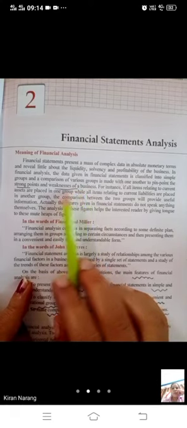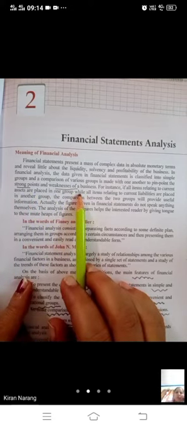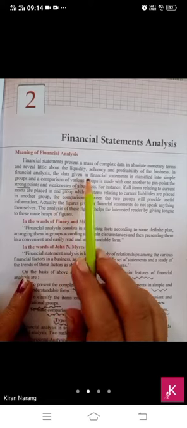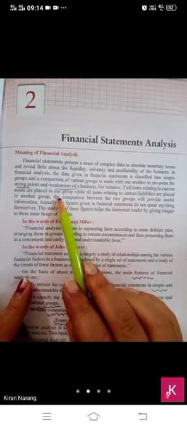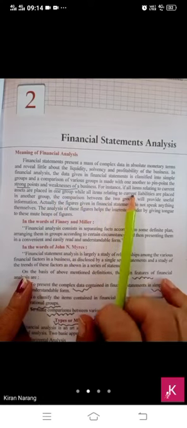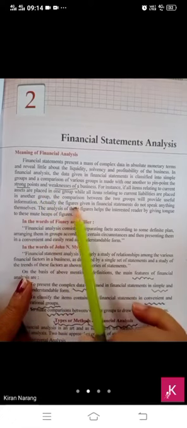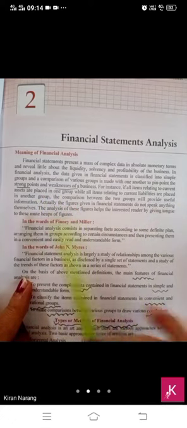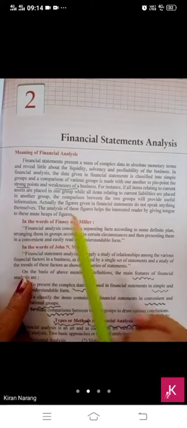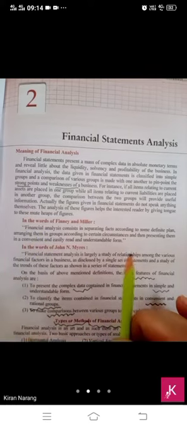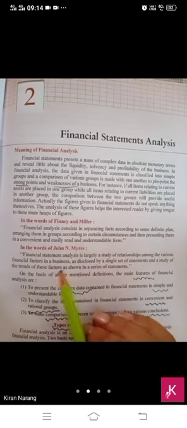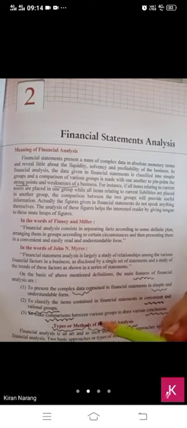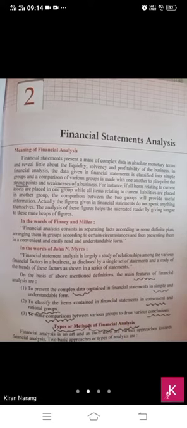We just want to know the strong points and weaknesses of the business, and for doing that we have to do an analysis. For example, if all items relating to current assets are placed in one group while all items relating to current liabilities are placed in another group, the comparison between the two groups will provide useful information. Like, children, we have done comparative statements and common size. This was analysis. We have compared the data of 2 years, or we have compared the data of a single year, common size, just to draw certain conclusions.